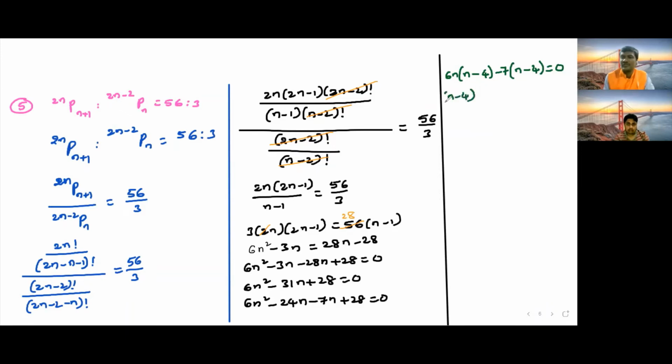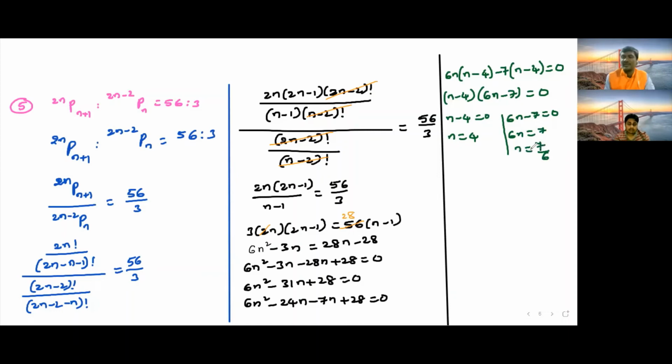Either n minus 4 equal to 0 or 6n minus 7 equals 0. That is n is equal to 4 or 6n is equal to 7, n is equal to 7 by 6.